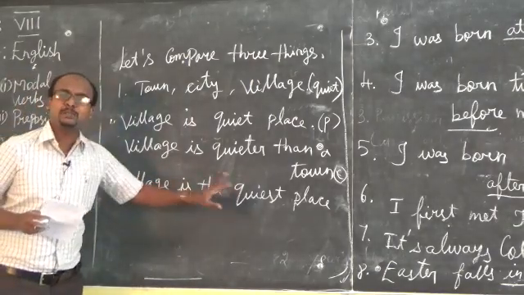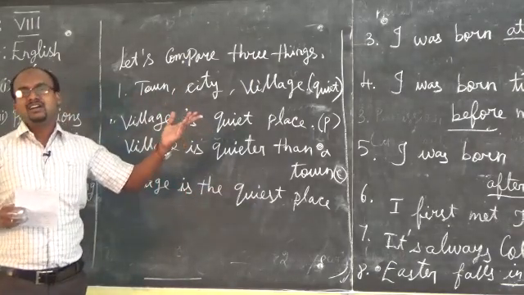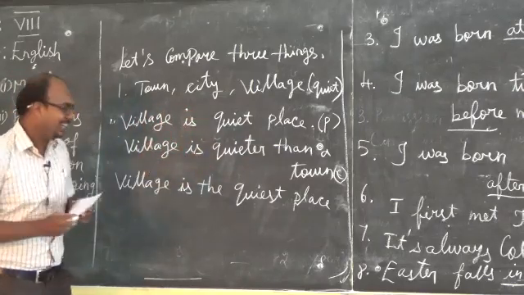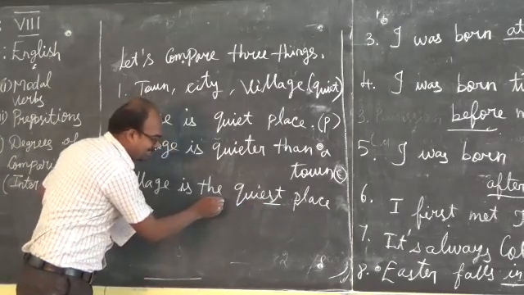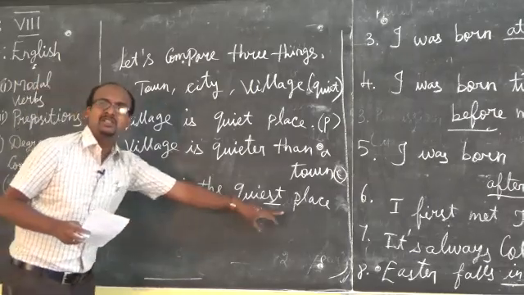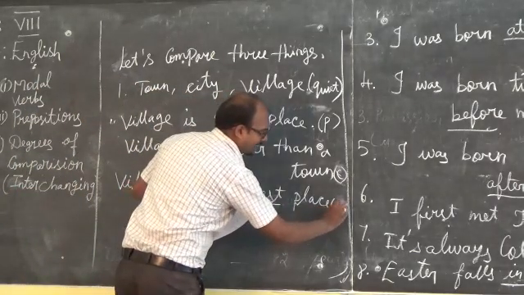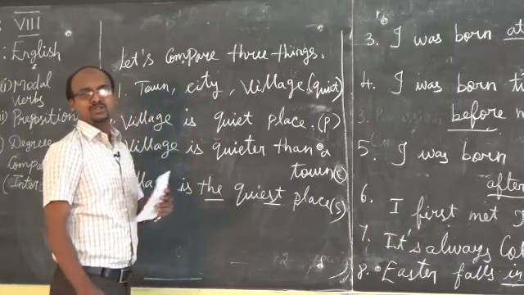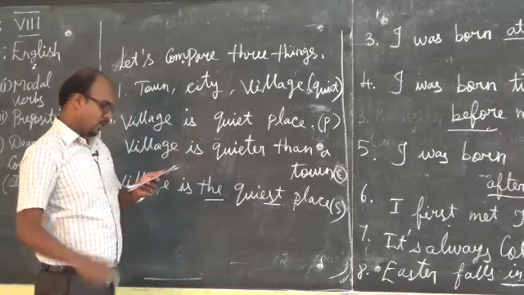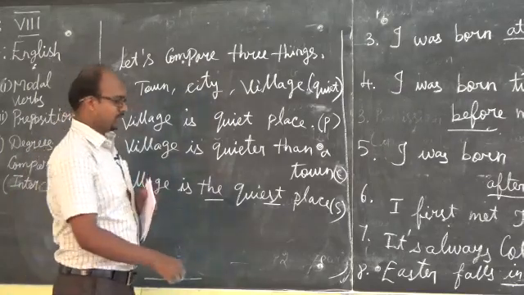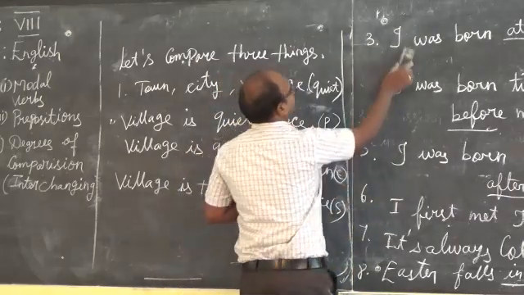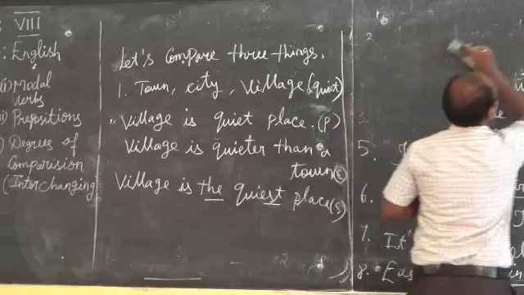Village is the quietest place. I already told you, when we see degrees of comparison, to change the adjectives for the superlative we add est, and plus the: the plus est. So village is the quietest place. This is a superlative. Understood, dear children? Positive form, comparative form and superlative form. Only one more example here; the remaining you see in your book itself. You try your level best.